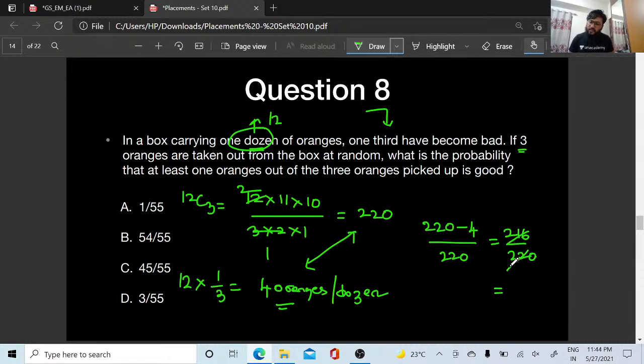So how can I write this? 216 by 220 simplifies to 54 by 55. Option B is the right answer.